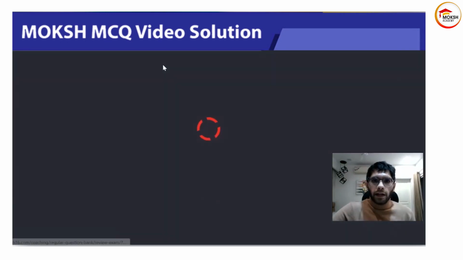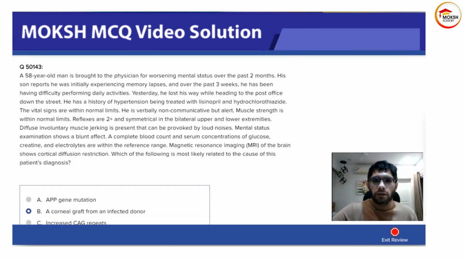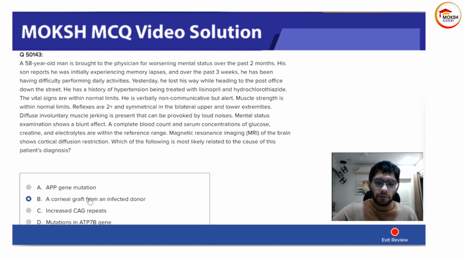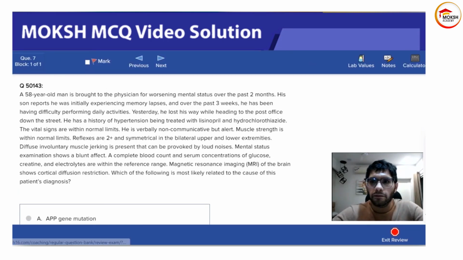And where do we get these prions from? We get this from some person who already has them. So we get this from a corneal graft from a person who was infected, or by eating beef which was infected. And this is a very rare presentation, Kuru disease. Kuru disease is when you see cannibalism in New Guinea or Indonesia, some countries in that particular region of the world that have these traditions of cannibalism, and so prion disease is very common over there.